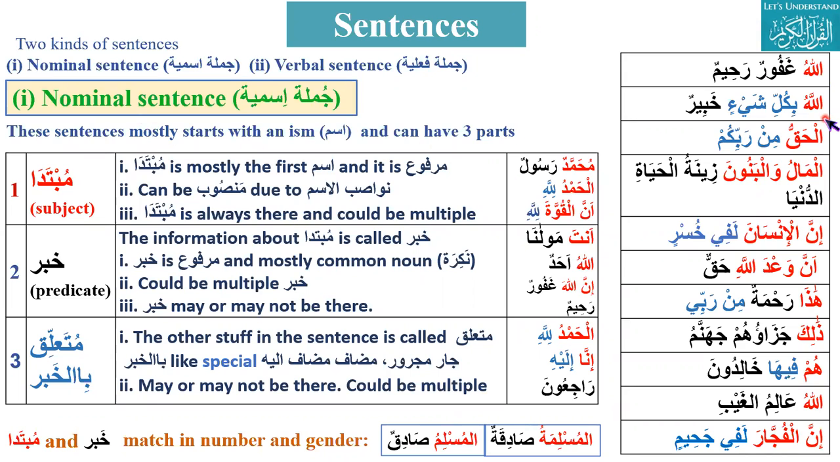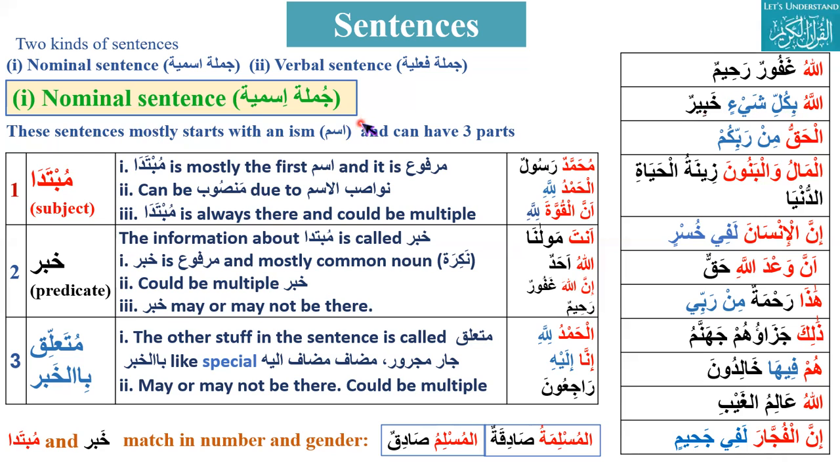Like here, if we see, Allahu bi kulli shay'in khabir. So the first, Allahu, this is mubtada, and this is starting with B. This is jar majroor. Then kulli shay'in, special mudaf mudaf ilayh. So this is all muta'alliq bil khabar, and khabirun, this is marfu, and this is khabar. So this is mubtada, khabar, and this all is muta'alliq bil khabar.